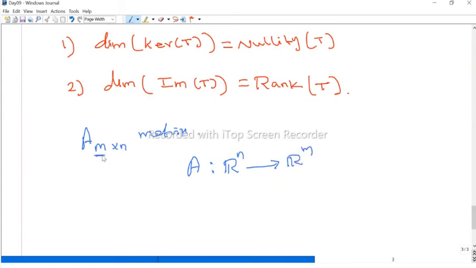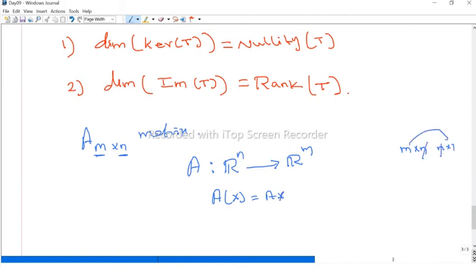This m is the dimension of the codomain and this n is the dimension of the domain. That is important. An m by n matrix means a function from R^n to R^m. How do we define the function? If we take any x, we define A times x. Because A is an m by n matrix, if you take any x in R^n, it should be an n by 1 matrix. If you take the product, we get an m by 1 matrix.